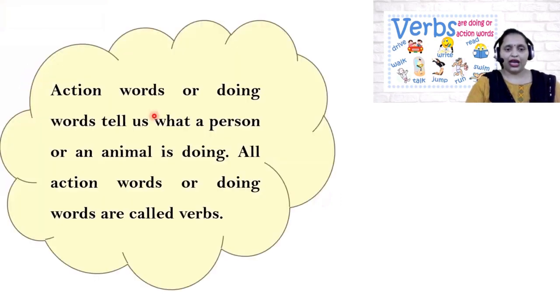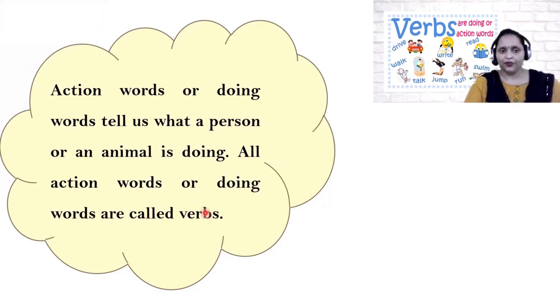So children, action words or doing words tell us what a person or an animal is doing. All action words or doing words are called verbs.